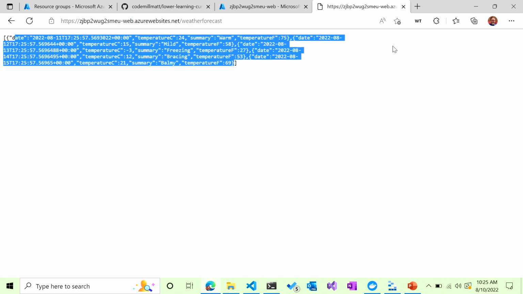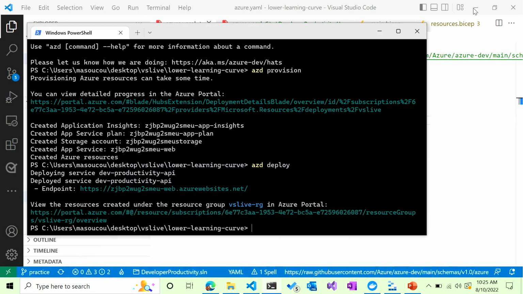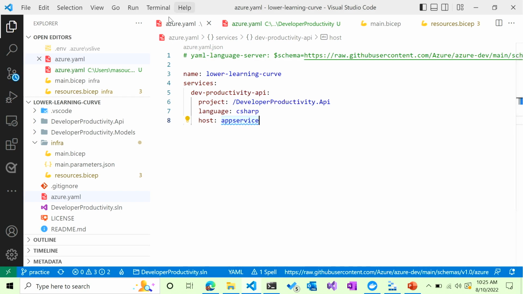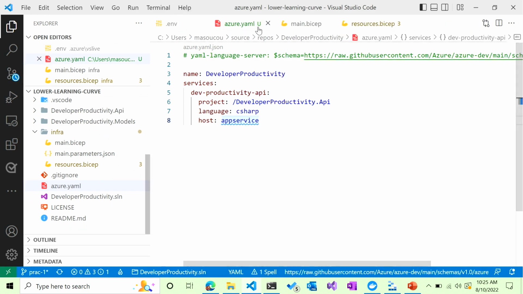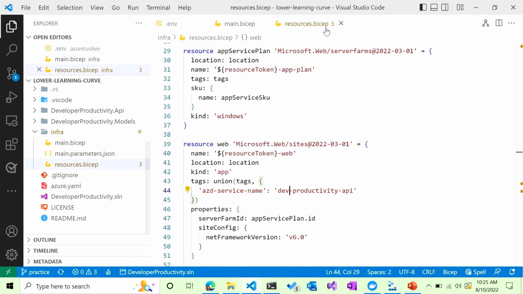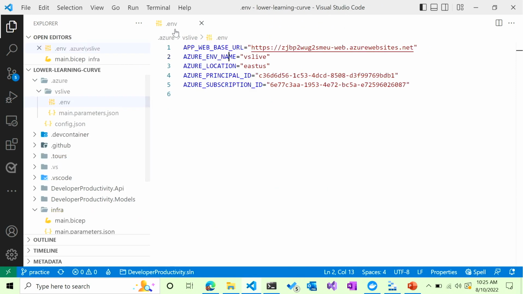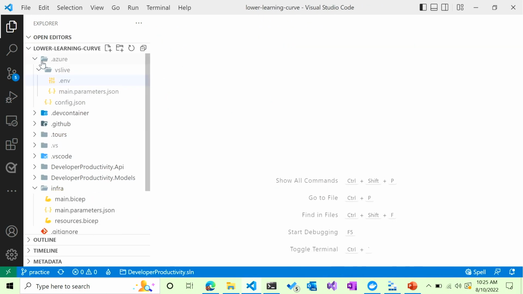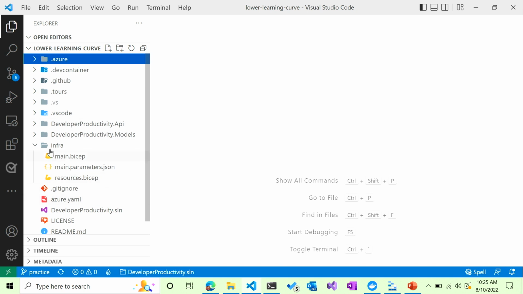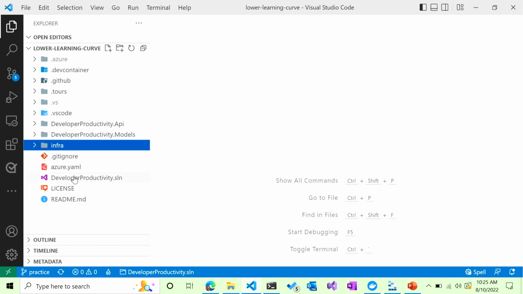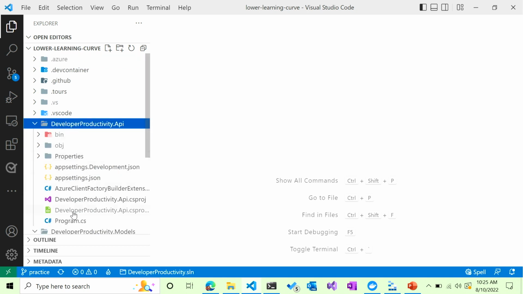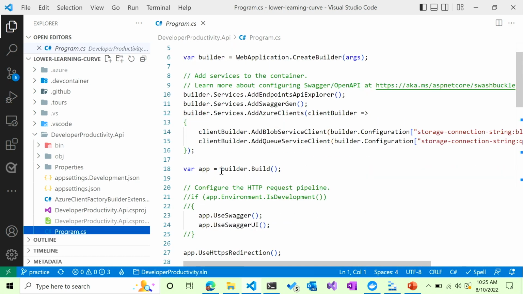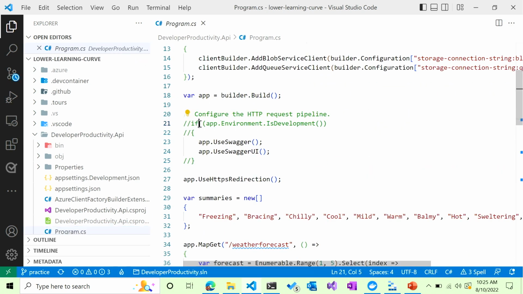But one thing I do want to do then is it'd be nice if I had Swagger here. So I will go back into my code and create a GitHub action so I can actually have CI/CD up and running. All right.